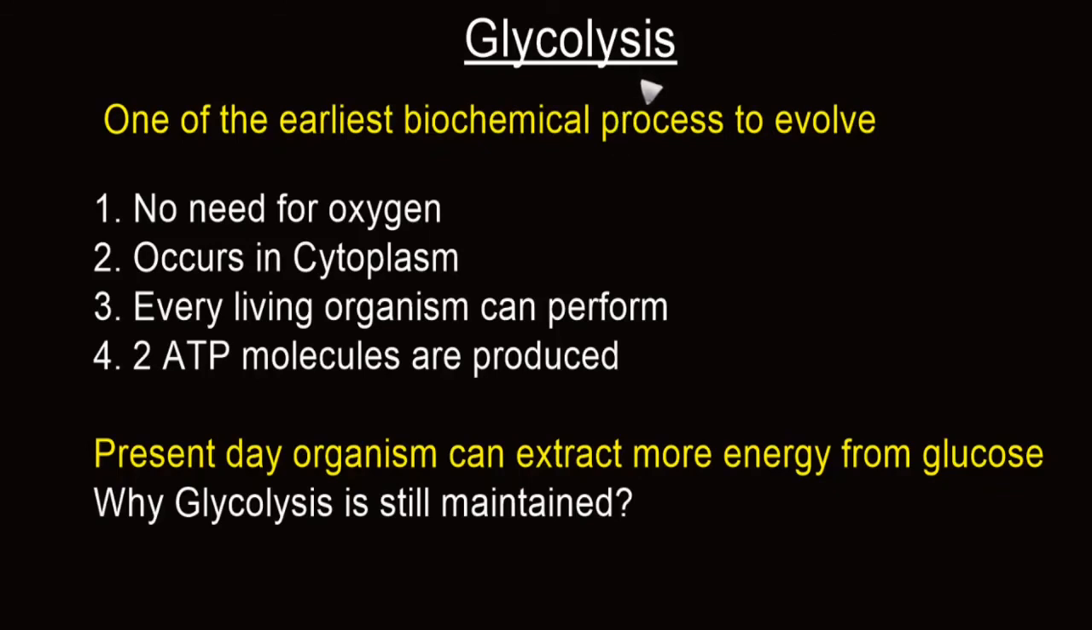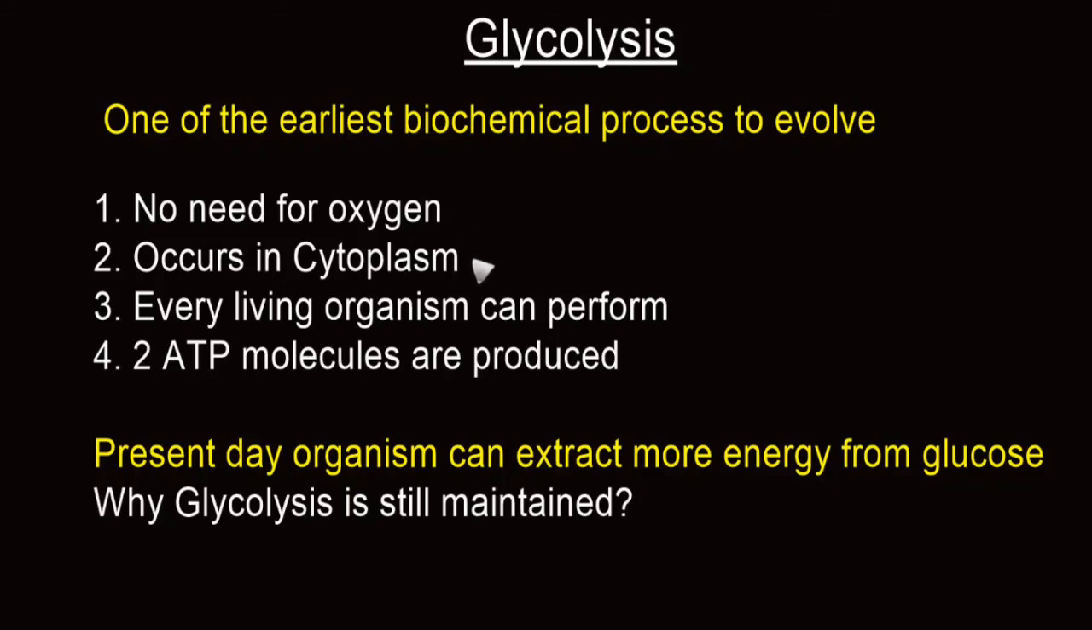Glycolysis is an ancient pathway and it is one of the earliest biochemical processes to evolve on this earth. Now let's see why organisms in the past were able to perform this metabolic pathway. Though it is a partial oxidation process, this does not require oxygen. It can happen in the absence as well as in the presence of oxygen. In the past, oxygen was not there.